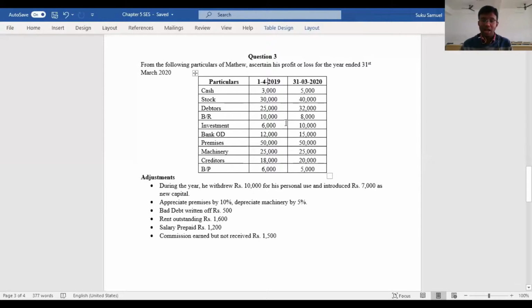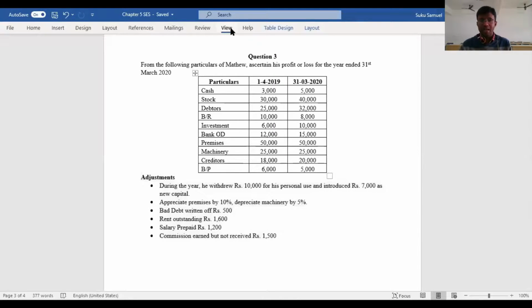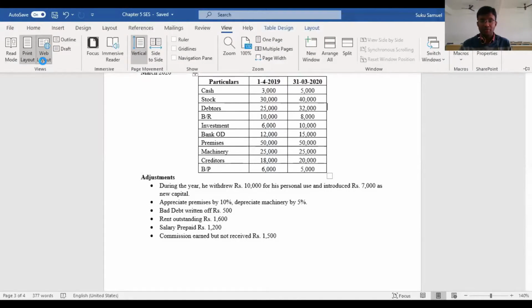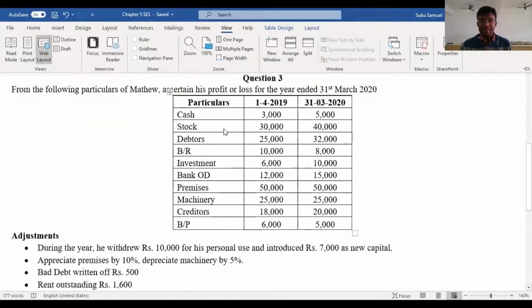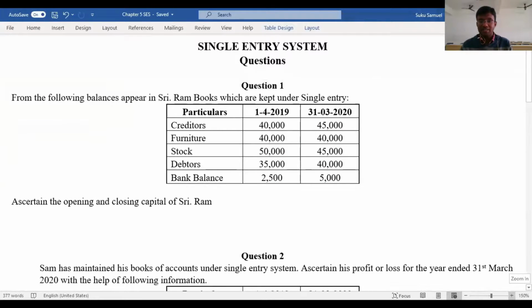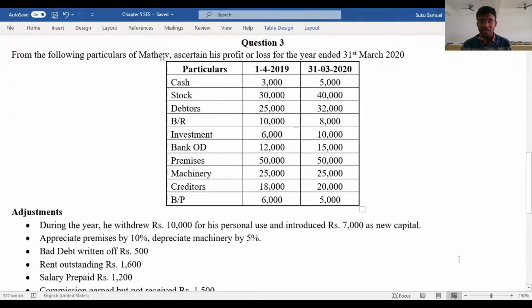Along with the assets and the liabilities that are given to us, we also have some adjustments that are mentioned. These adjustments also we will have to treat. So let's work out this together. Please remember, we are asked to determine the profit position of the firm, and in order to do that we will have to prepare at first the combined statement of affairs, and once we have prepared it, then we will have to prepare the statement of profit and loss, so that we could estimate the profit and the loss position.